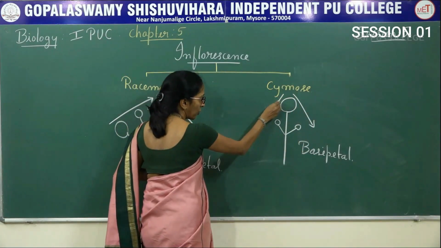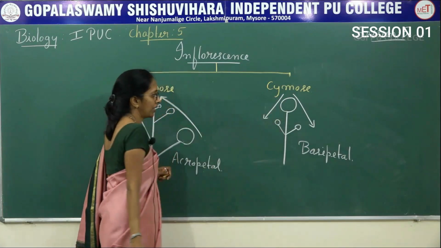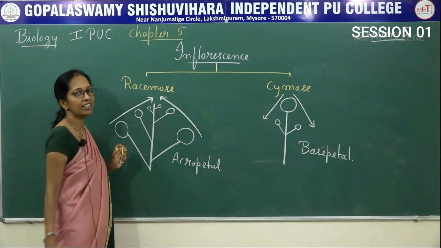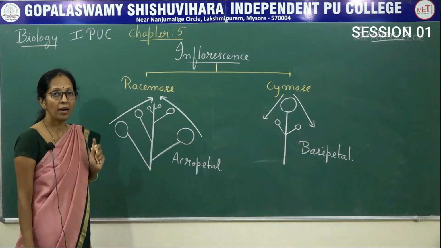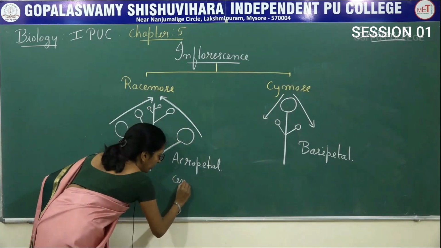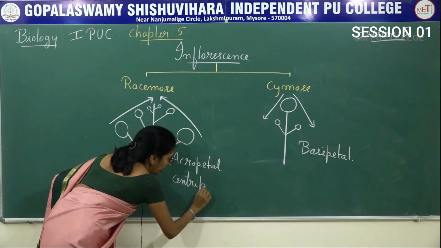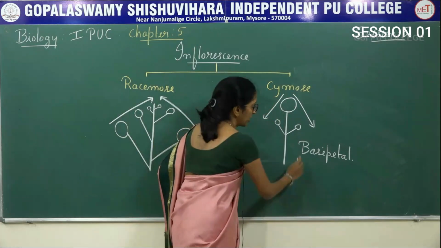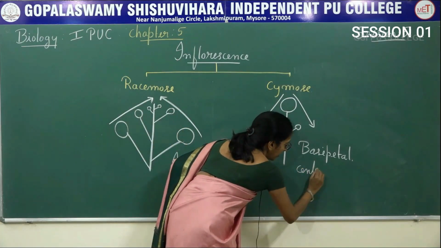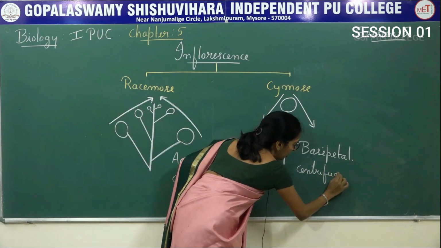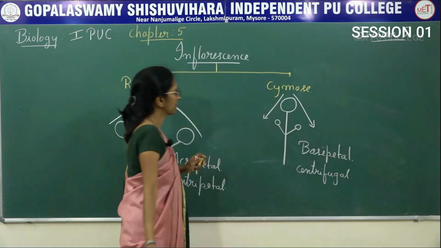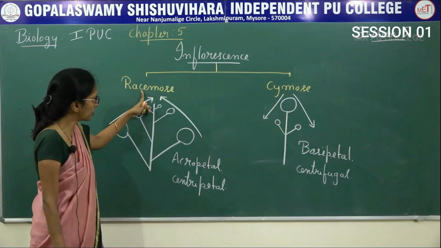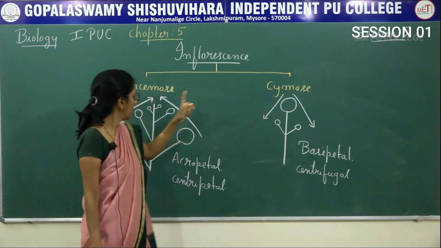So here from the periphery towards the center, this type of maturation is said to be centripetal maturation, and here from the center towards the periphery, this type of maturation is said to be centrifugal maturation.